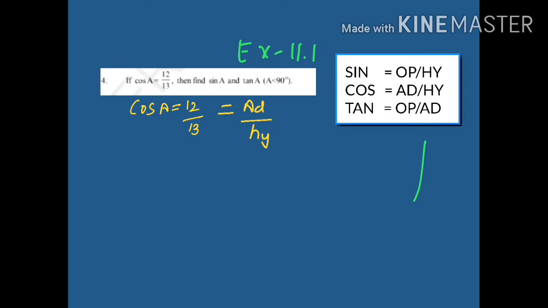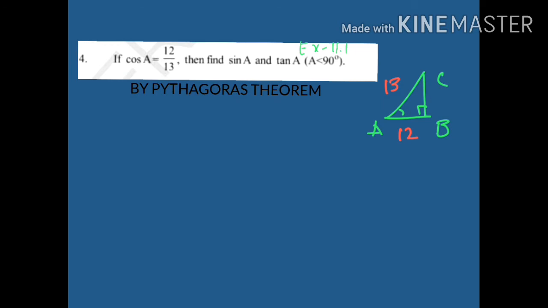This is a right angle triangle ABC. This is the hypotenuse, which we got as 13, and the angle is here, so this will be the adjacent, 12. We need to find the opposite side BC by Pythagoras theorem.